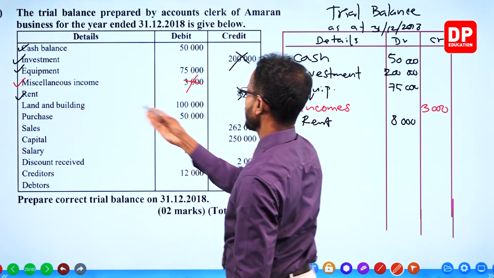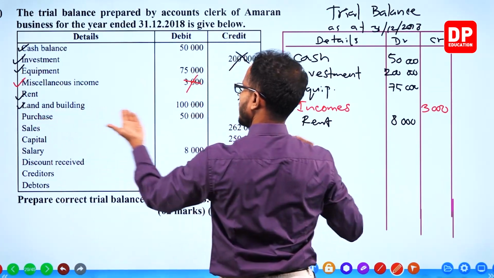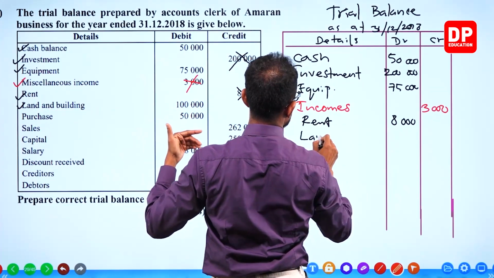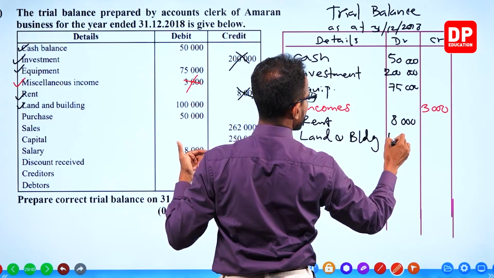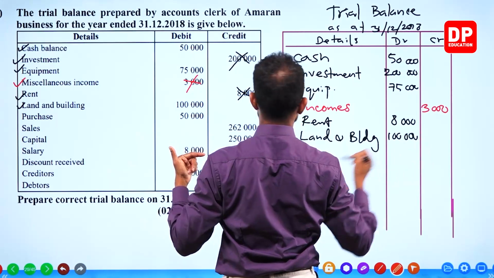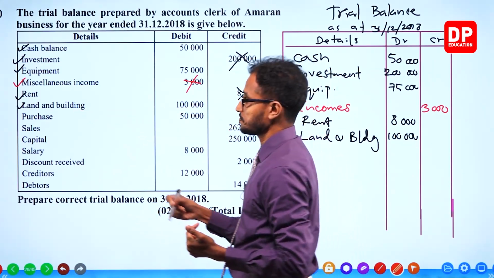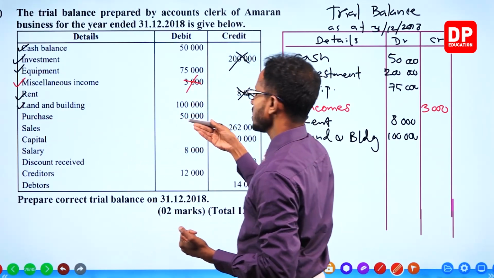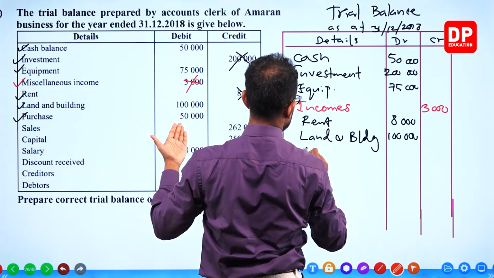Land and building 100,000, it's correct in the debit side. It's correct. Purchases debit, that's also correct.